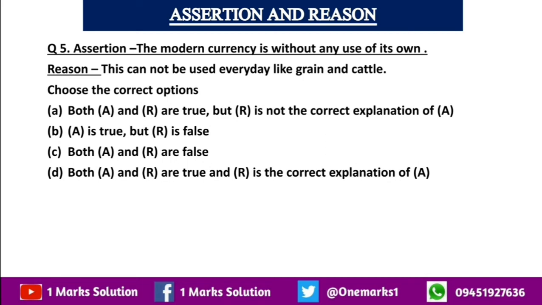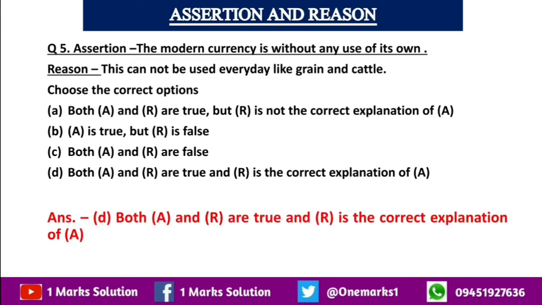Assertion: the modern currency is without any use of its own. Reason: this cannot be used every day like grain and cattle. So the correct answer is D, that both A and R are true, but R is not the correct explanation of A.